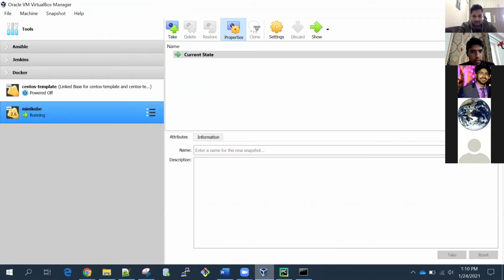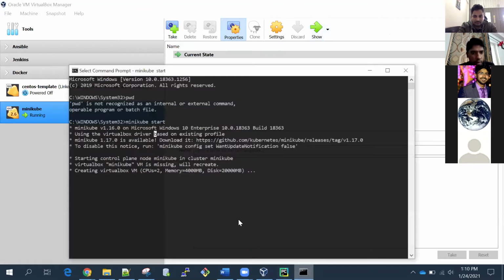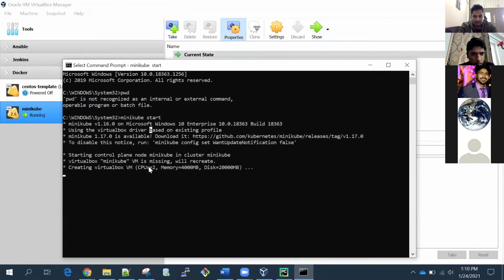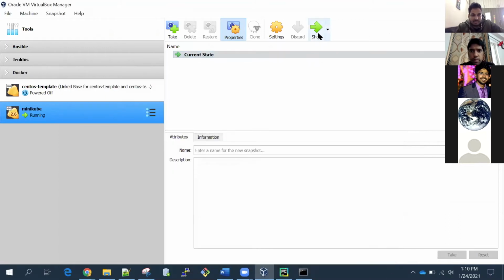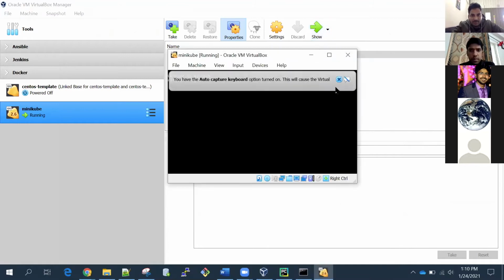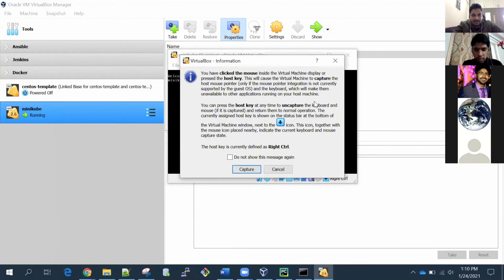It is taking more time, let me see what is happening here. Creating VirtualBox VM. Guys, you can join again with the same link. I will just remind you. Maybe within 10 or 15 seconds it will end, so you can join with the same link.